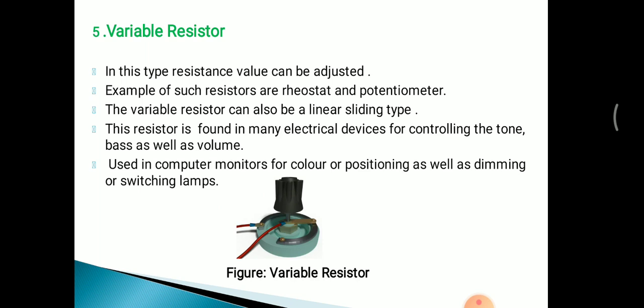This resistor can also be of linear sliding type. How? When the sliding contact moves on the resistive element linearly for adjustment of effective resistance, then the resistance can be adjusted. So there are applications of a variable resistor. This is the most significant component found in many electrical devices for controlling tone, bass, as well as volume. Also used in computer monitors for color or positioning, as well as dimming or switching lamps.